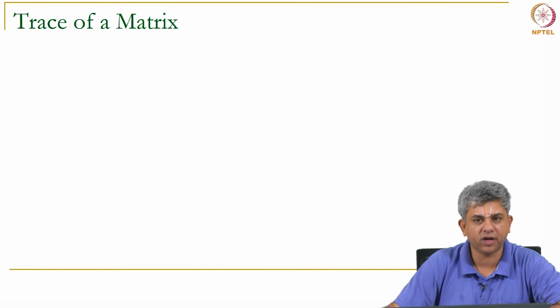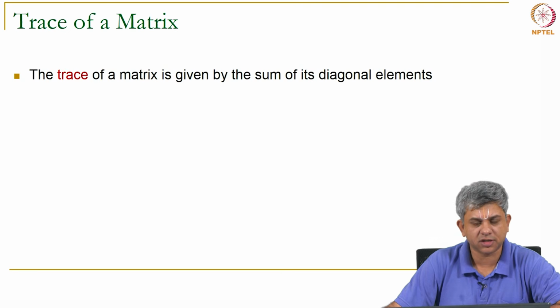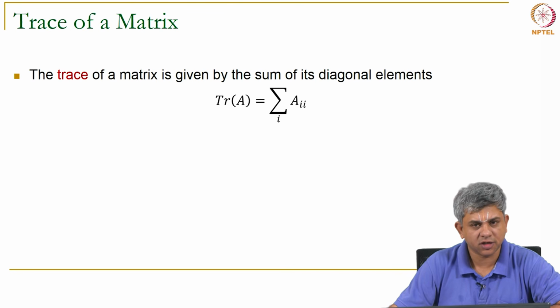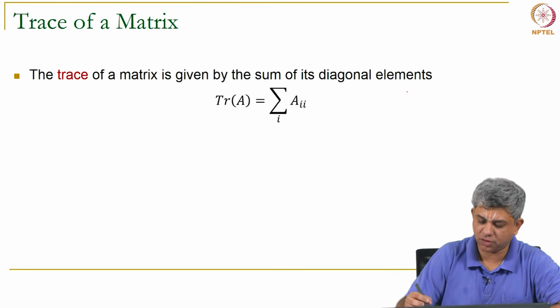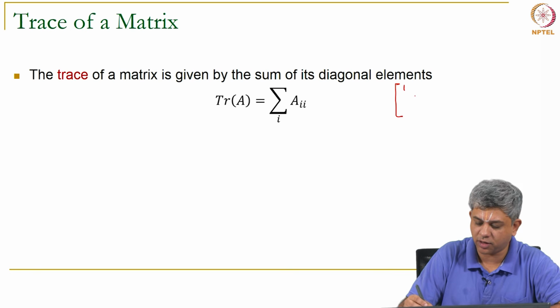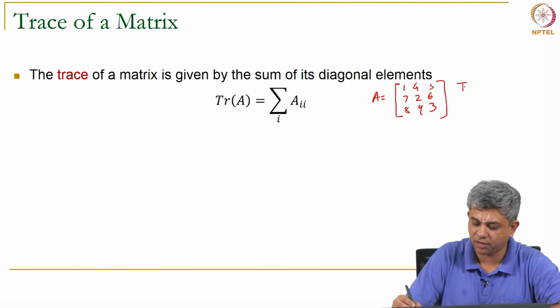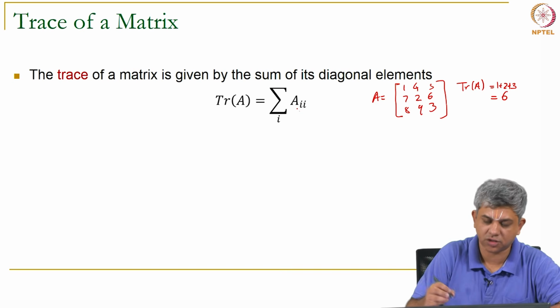So, the first idea we are going to look at is what is called the trace of a matrix. It is simple. The trace of a matrix is simply the sum of the diagonal elements of the matrix, that is, sigma a_ii. So, if you have a matrix, let us say 1 2 3, 4 5 6, 7 8 9, then the trace of this matrix A is 1 plus 5 plus 9, as shown here.